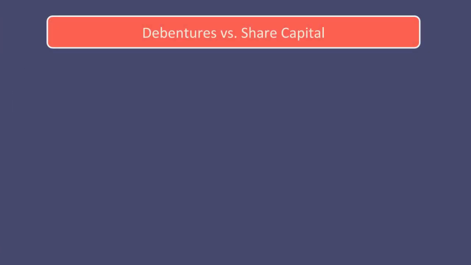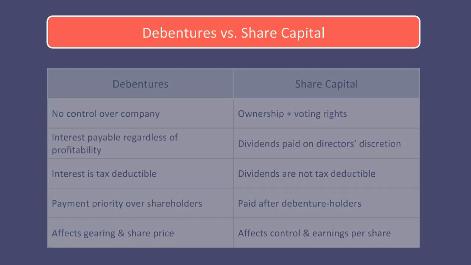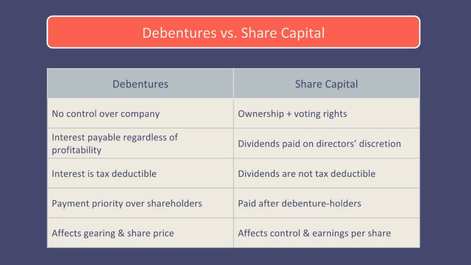So, debentures versus share capital. We've already touched a little bit on it, but here you can see the main differences between a debenture holder and a shareholder. The key difference is a shareholder owns the company and can vote at AGMs, so they have more control and input over the affairs of the company than a debenture holder. They also take more risk, and in the scenario of a wind-up are paid after the debenture holders, and there may not be funds left to pay them.